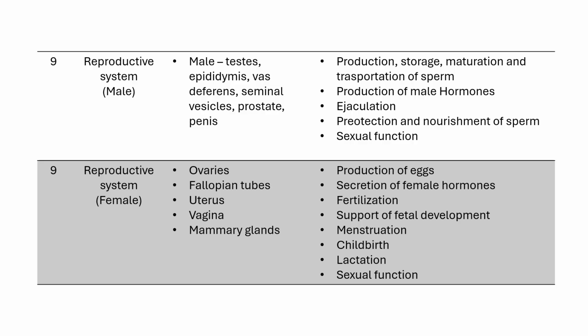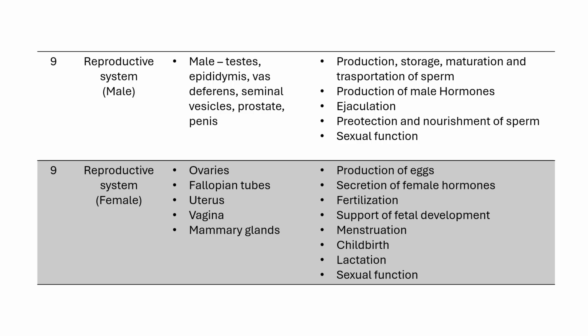Next we'll see the female reproductive system. Its components are ovaries, fallopian tubes, uterus, vagina and mammary glands. Its functions are production of eggs. Women are born with all the eggs they'll ever have stored in their ovaries. Each ovary contains thousands of follicles and each follicle contains an immature egg. Immature egg is known as oocyte.